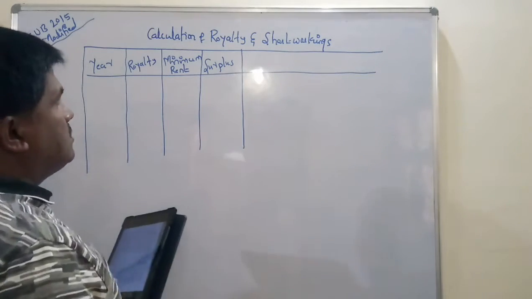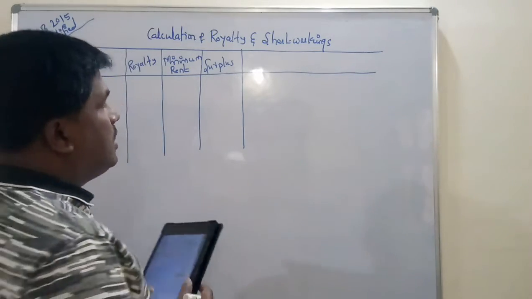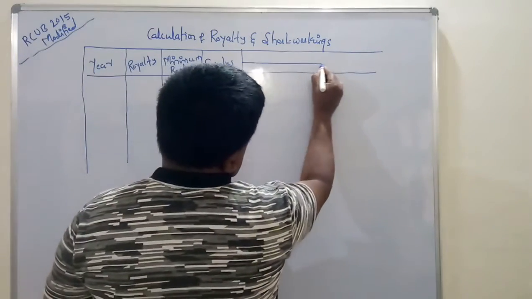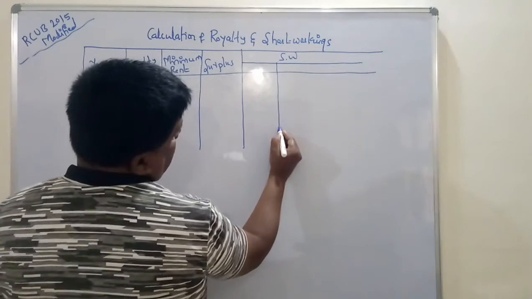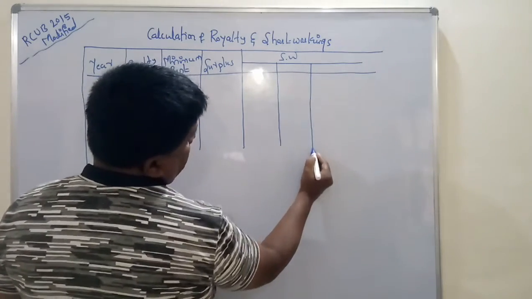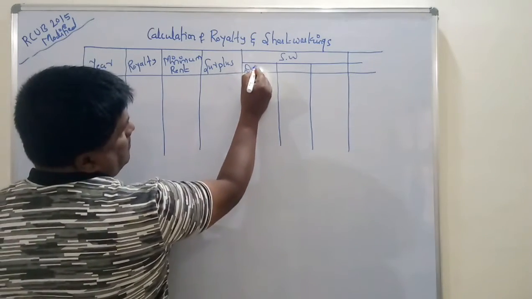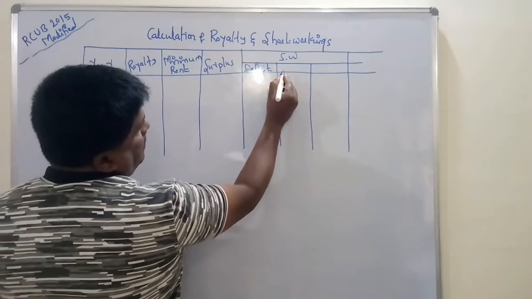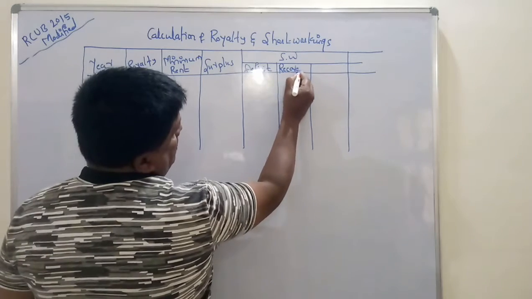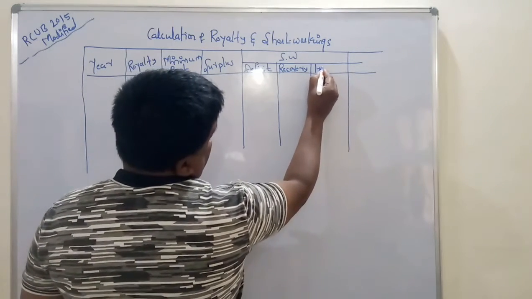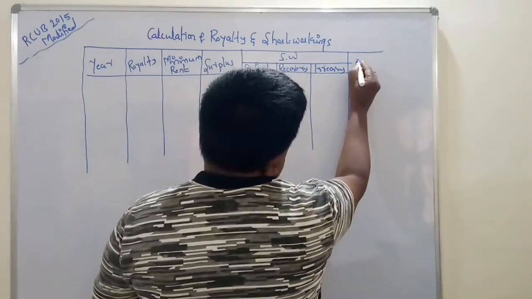In an earlier class I told you that surplus comes when the actual royalty is more than the minimum rent. Next you take short workings. In short workings 3 columns come. First you take deficit, then recovery, then irrecovery. Last column, amount payable.